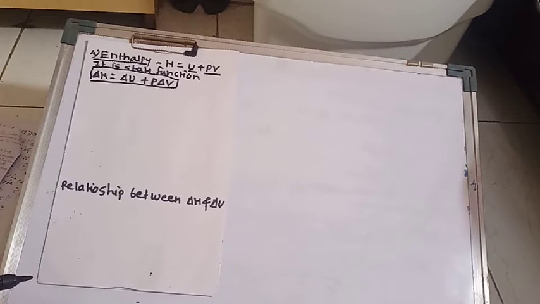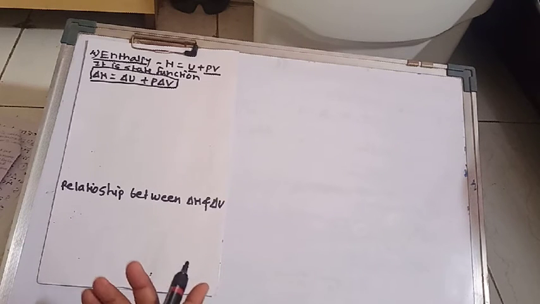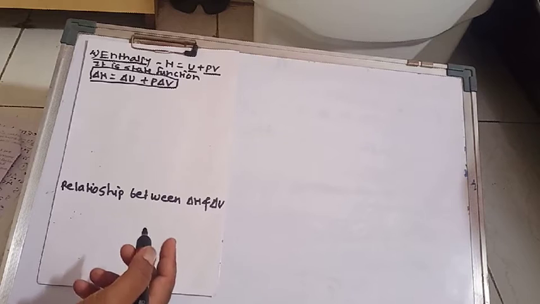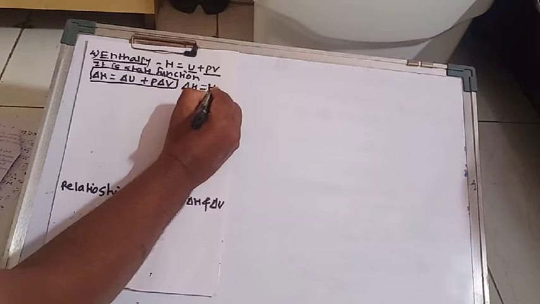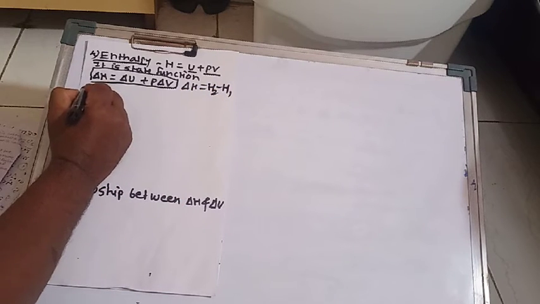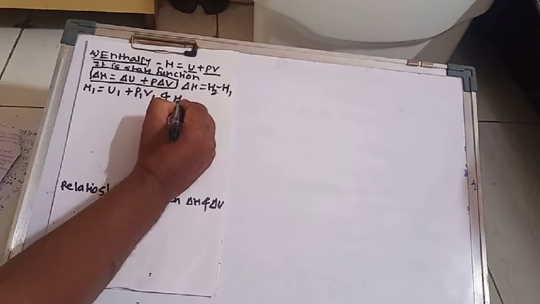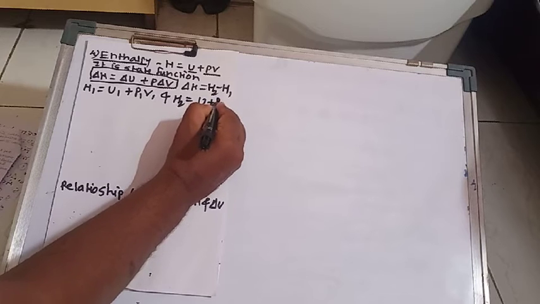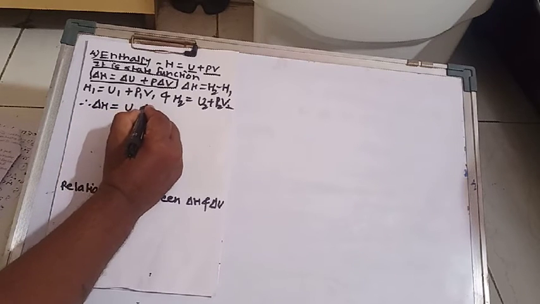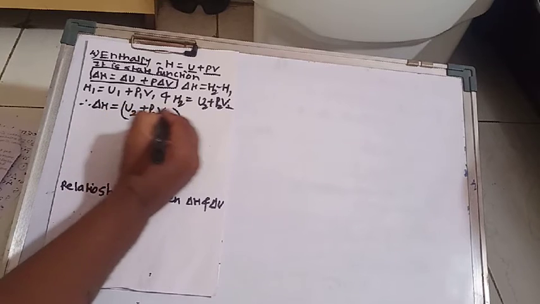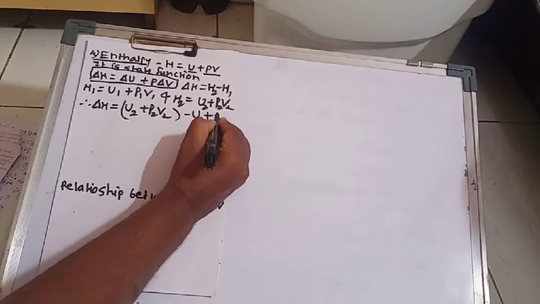So for this, if we consider a system changes from initial state to final state, the change in enthalpy becomes delta H is equal to H2 minus H1, as H1 is U1 plus P1 V1 and H2 is U2 plus P2 V2. Therefore delta H is equal to U2 plus P2 V2 minus U1 plus P1 V1.